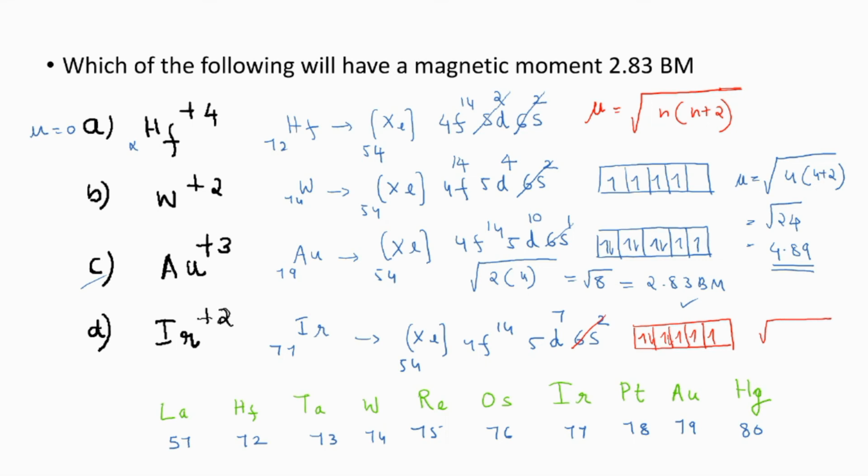So that will be equal to root of 3 into 3 plus 2. So that will be equal to 3 into 5, that is root 15. Square root of 16 will be 4. So this value will be slightly less than that. 3 point something you will be getting. The exact value will be 3.87. But that is not the answer. The answer is the third one, C.